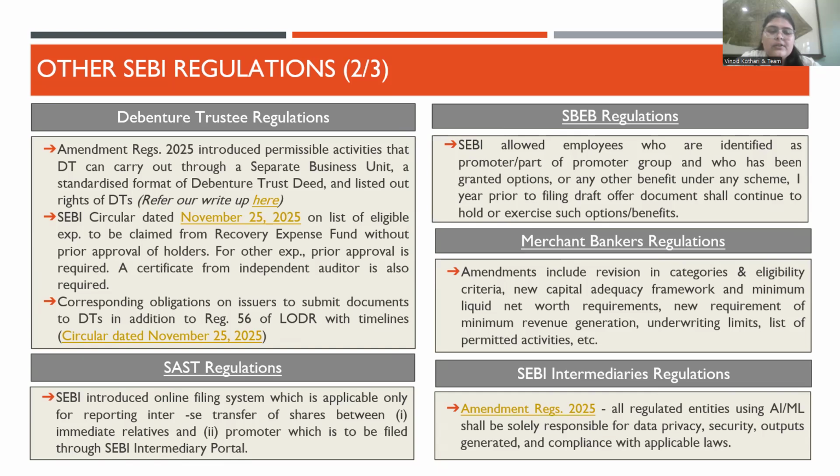There was one more circular regarding the corresponding obligations on the issuers. So basically, there was a requirement on DTs as per the DT Master Circular to provide certain information to stock exchanges. However, there was no such requirement on the issuer. So to ensure that the DTs are able to fulfill their reporting obligations, corresponding obligation has been put on the issuers now. And this circular provides the timelines where the issuer has to make necessary submissions and provide necessary documents to the debenture trustee. Next, we'll move on to SAST regulations.